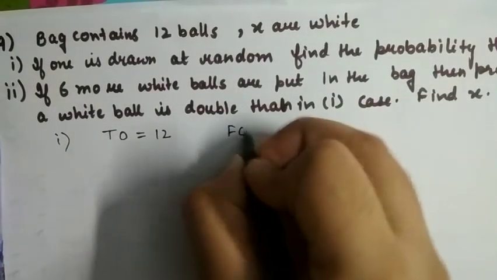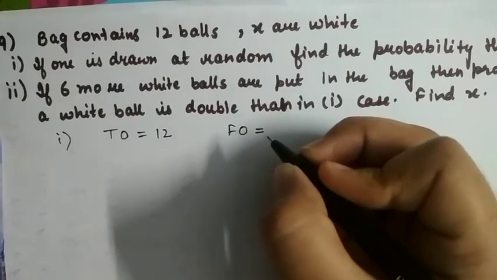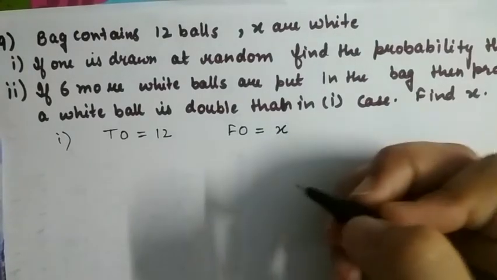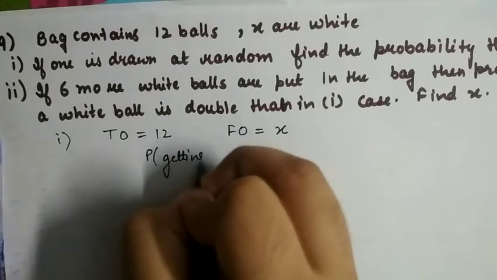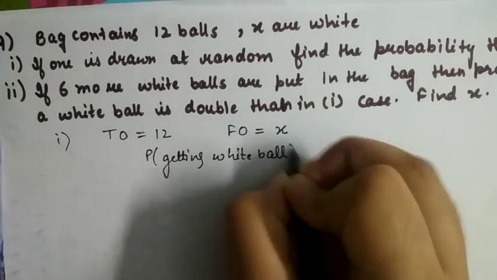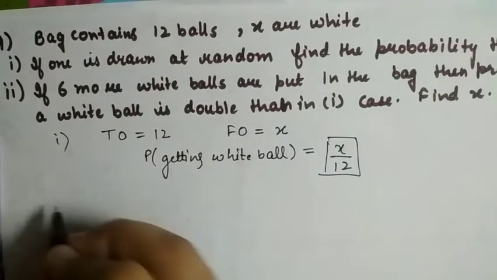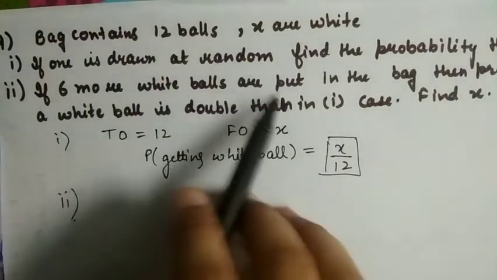So our favorable outcome, the favorable case, is getting a white ball, and how many white balls are there? x. So the favorable outcome is x. So the probability of getting a white ball is x upon 12.